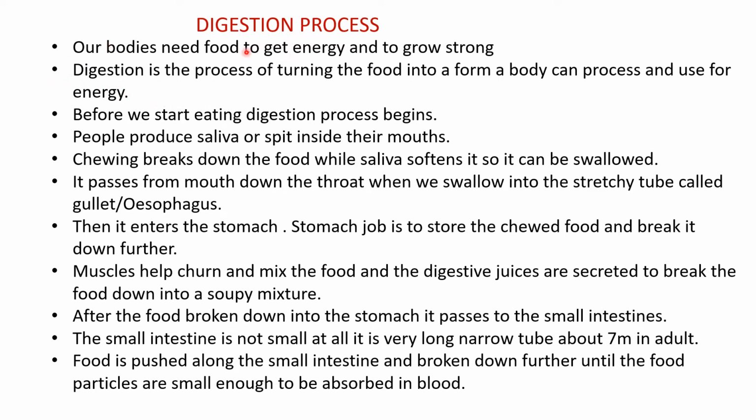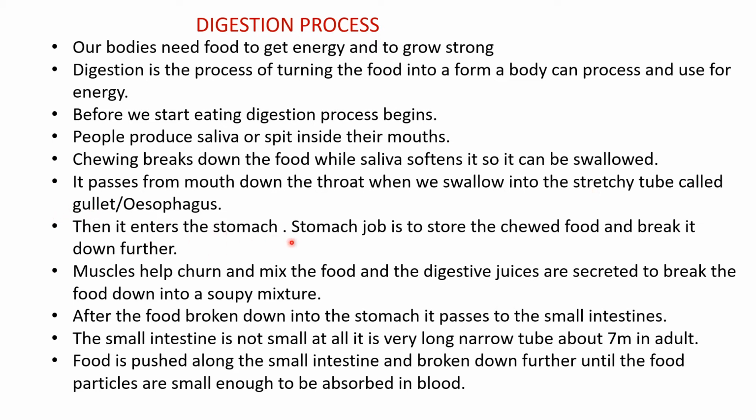Our bodies need food to get energy and to grow strong. Digestion is the process of turning the food into a form the body can process and use for energy. Before we start eating, our digestion process begins. People produce saliva, or spit, inside their mouths. Chewing breaks down the food while saliva softens it so it can be swallowed, and it passes from the mouth to the throat, and we swallow it through the stretchy tube called the esophagus, or the gullet.